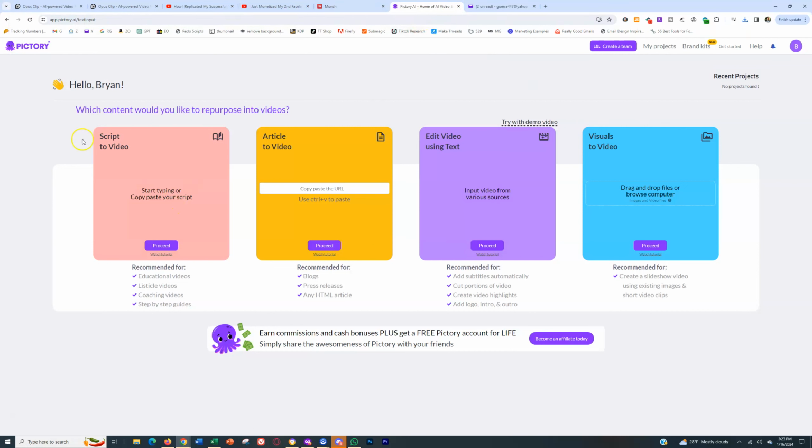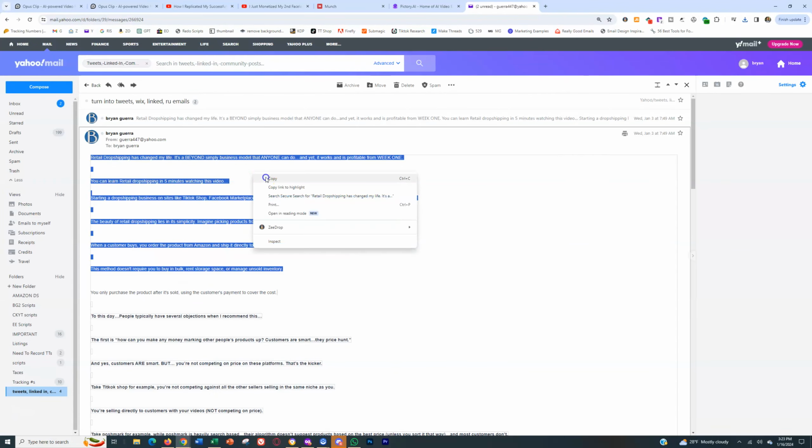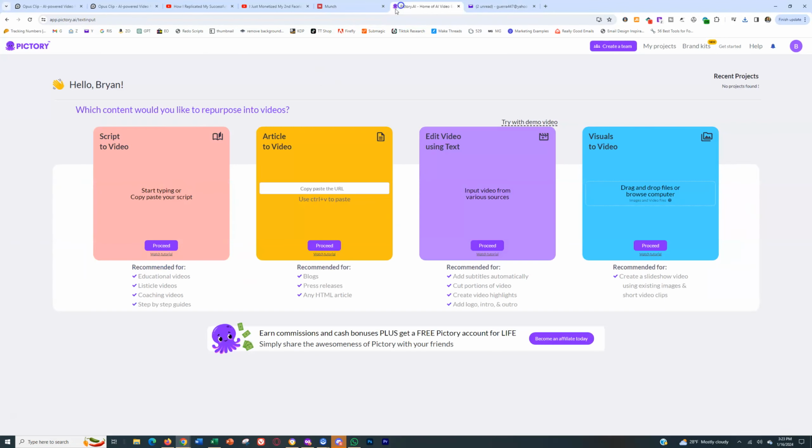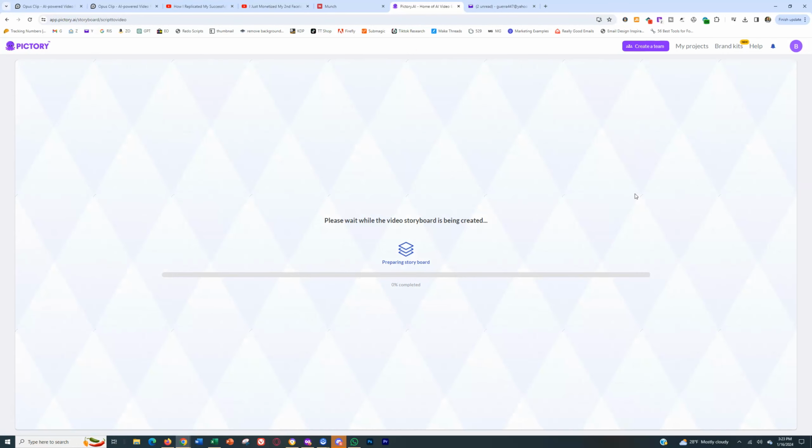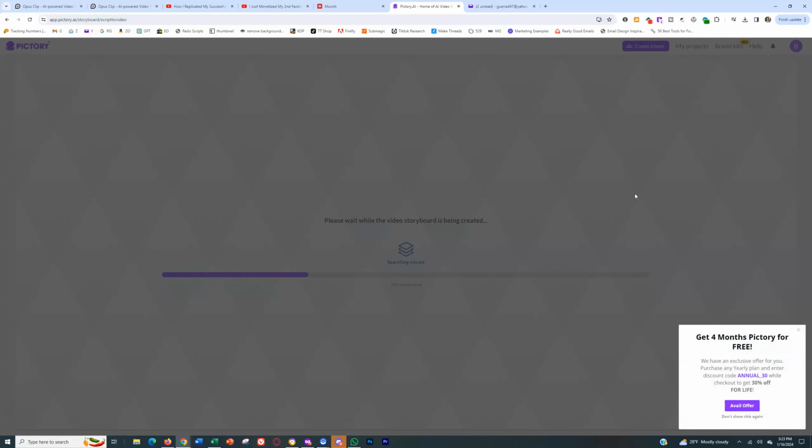Now, quick one here for Pictory. So for example, if you had a script already, you just copy this random script right here just to show you. You would take it into Script the Video, paste your script in there, fake a title there, and then click proceed. And it's going to run, and again, just going to auto generate in a few minutes, depending on how long your script is. It's going to auto generate an AI voiceover if you didn't put one in manually, right? So if you didn't want to use your own voice or somebody else's voice, then it's going to generate an automatic AI voiceover saying those words.